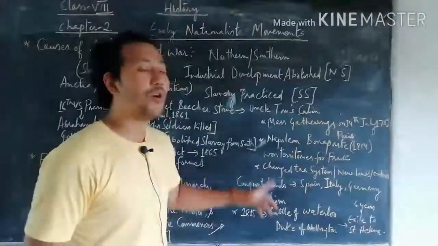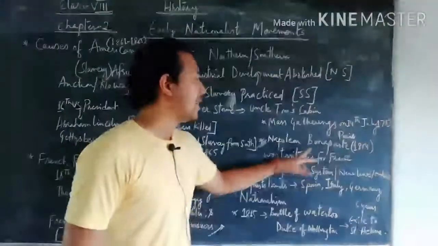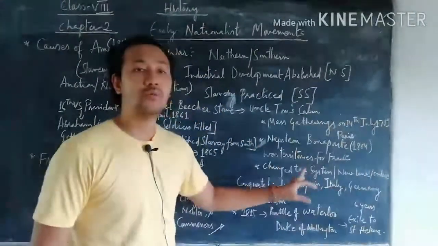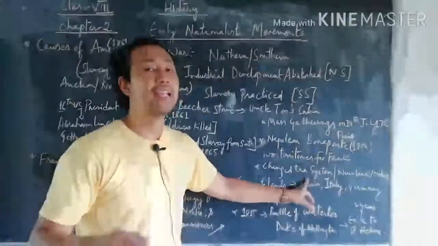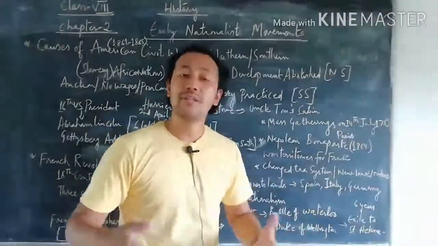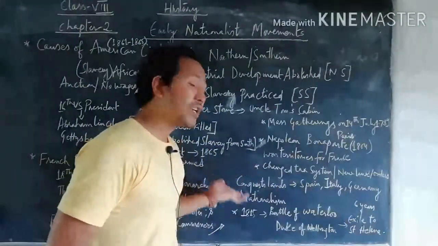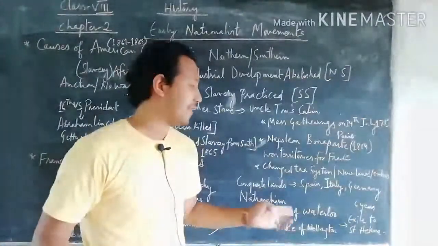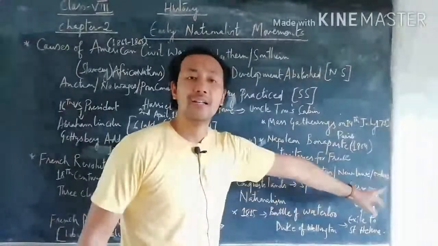Then we talk about one of the great leaders of France, Napoleon Bonaparte. In the year 1804, he won lots of territories for France, and especially he changed the system of taxation. New laws and orders, and a new constitution, were also formed. We talk about the conquered lands and his contribution, with effects on three countries especially: Spain, Italy and Germany.